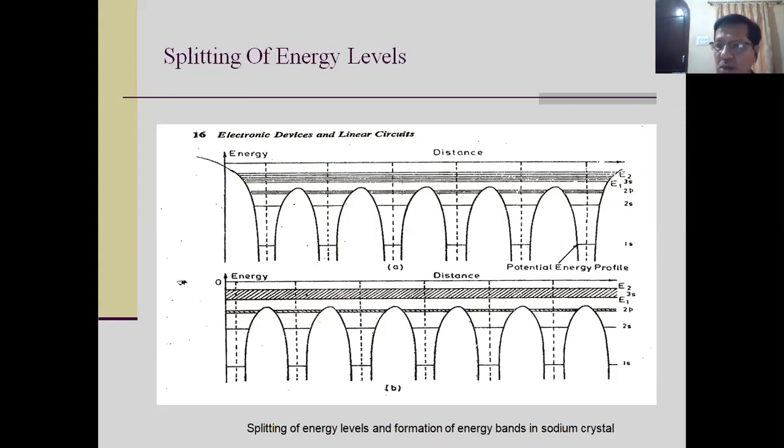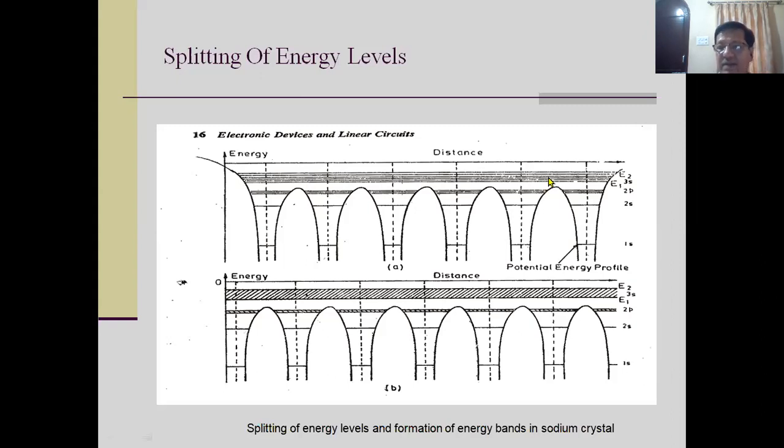If you have considered the mechanical vibrators, and I have considered the coupling, I have connected both mechanical vibrators via a spring. If I take the coupling strong between the two mechanical vibrators, then the spread in energy will be large. That means the frequency difference, you see, in case of mechanical vibrators, we get 6 modes of oscillations. So we have 6 frequencies: F1, F2, F3, F4, F5, F6. So F6 minus F1 will be larger.